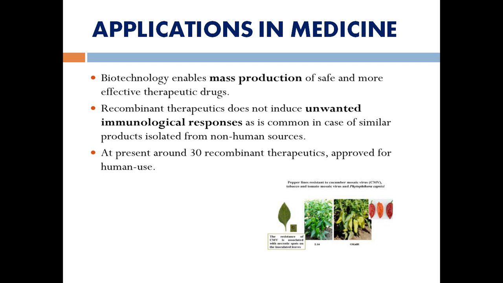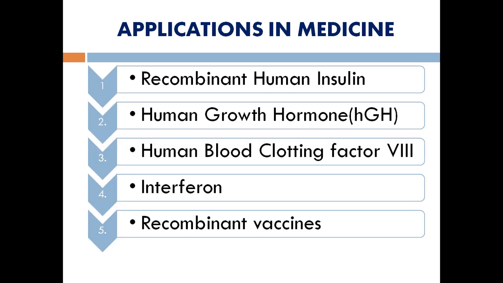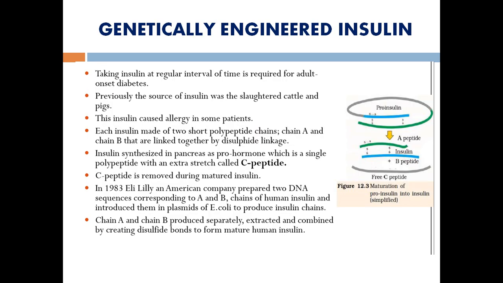Among the 30 recombinant therapeutics, we are going to see the technique by which Humulin production is carried out. There are several fields of application in medicine. The first one is human insulin, as I said before. The second is human growth hormone, which is involved in the development of growth. The third is the blood clotting factors. The fourth is interferons, and the fifth is a recombinant protein. First we can go for genetically engineered insulin.